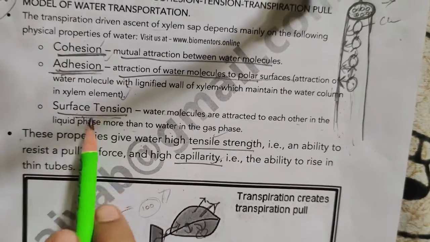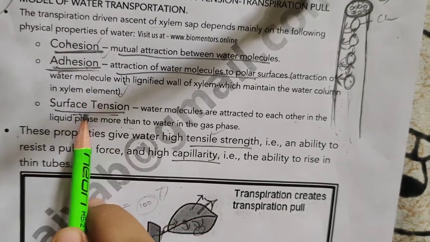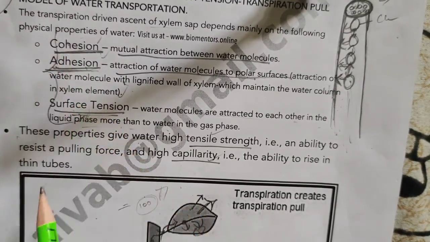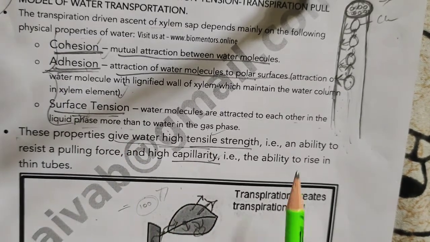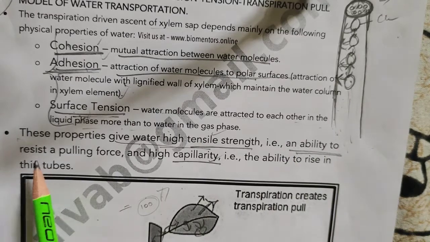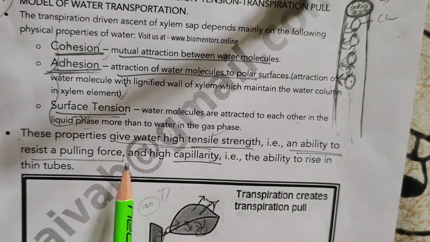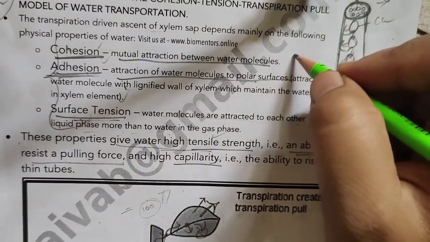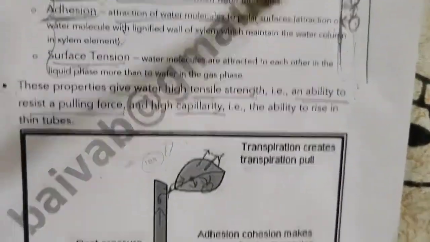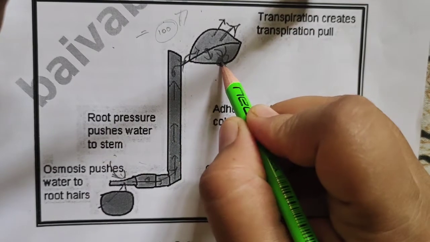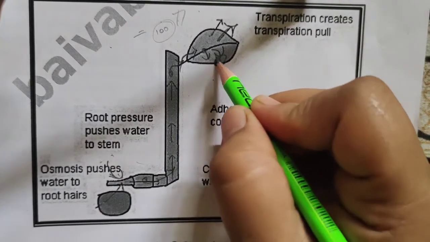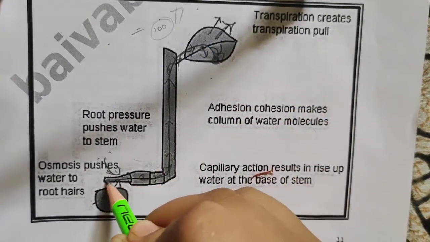And all these properties like cohesion, adhesion and surface tension, these three properties together, they give water high tensile strength. So what do you mean by high tensile strength? It is an ability to resist a pulling force. See, I told you there will be a pulling force existing all along the length of the plant. So there will be a pulling force which starts at the leaf, and this will be effective till the roots.